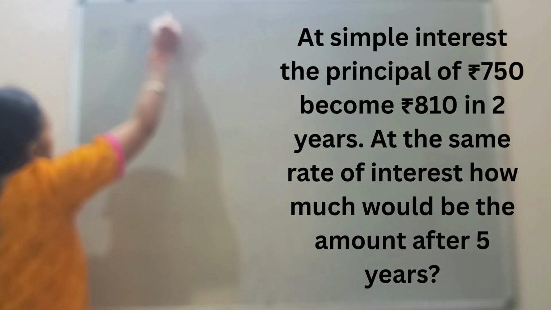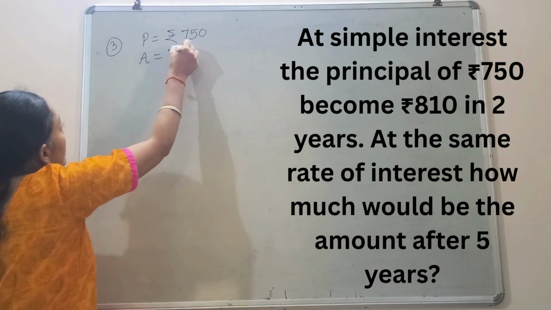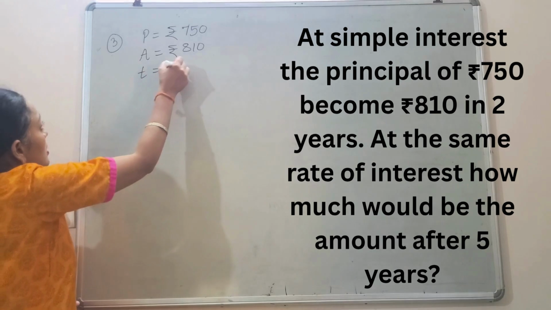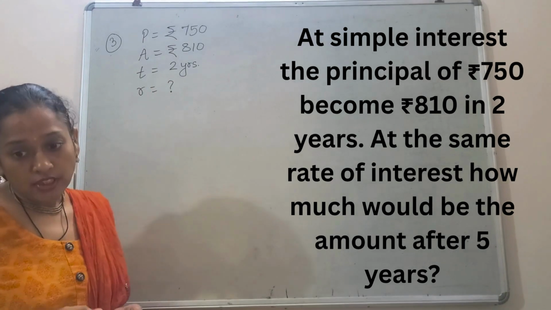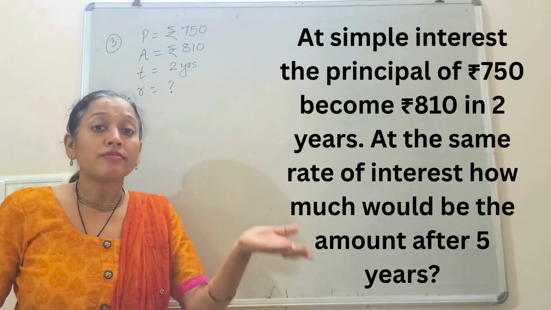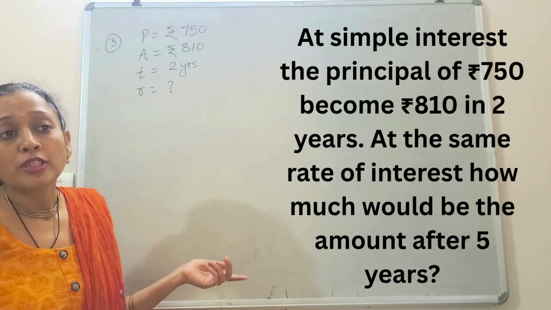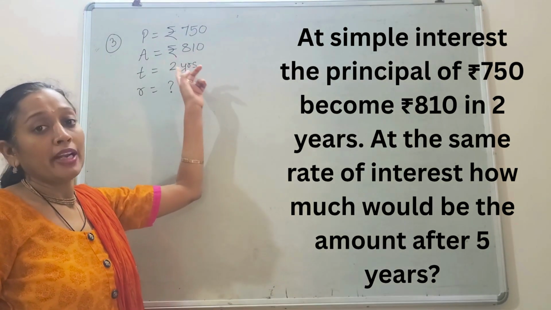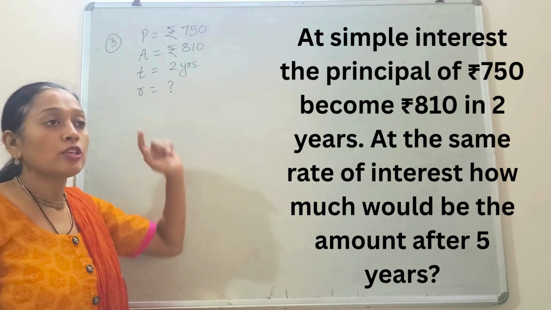Principal is given as rupees 750. Amount is given as 810 rupees. And time is given as 2 years. Rate of interest is not given. We have to find rate of interest because they are asking how much would be the amount after 5 years. If we know the rate of interest, only then we will be able to know the amount after 5 years. Principal would be same, amount will change depending upon the time and rate of interest. So first we have to find the rate of interest.